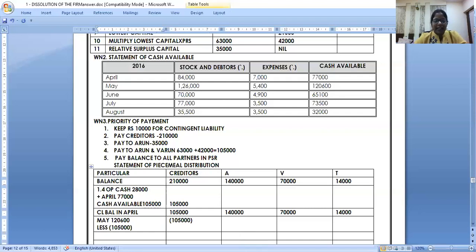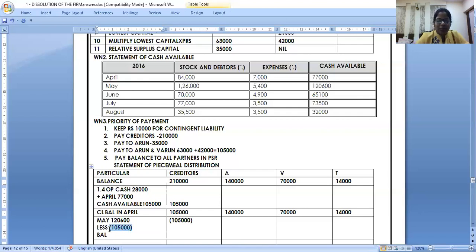After paying 1,05,000, how much is the balance? Put a line across here. For me, it will take some time in Word. You all can just put an underline and tell me how much is the balance? Yes, I will pay the contingent liability now. Either first creditors or contingent liabilities, also future creditors. So I'll pay it now. How much is the balance, please?